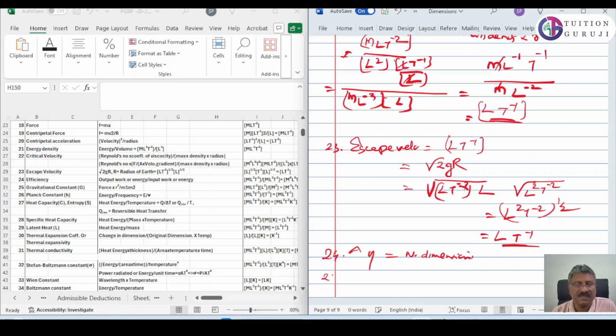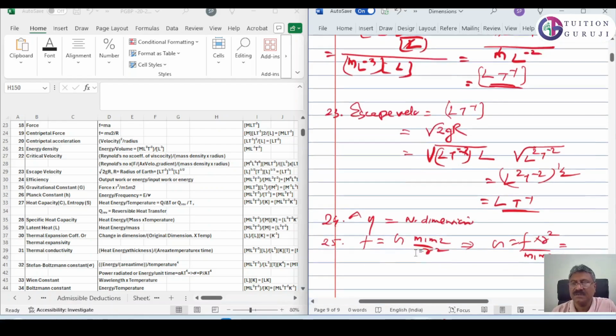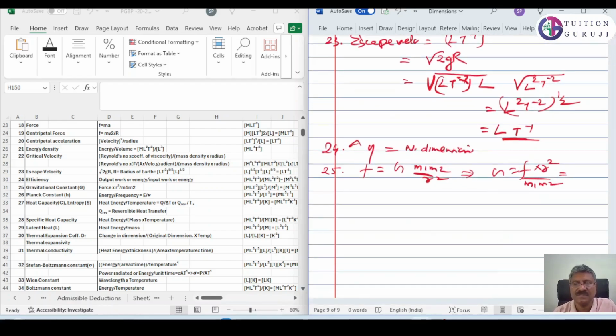Now, 25 is gravitational constant. So we know that force is equal to G into m1 m2 by r square. Therefore, G is equal to F into r square divided by m1 m2. Force is equal to m into a, so m a is M L t raised to minus 2.